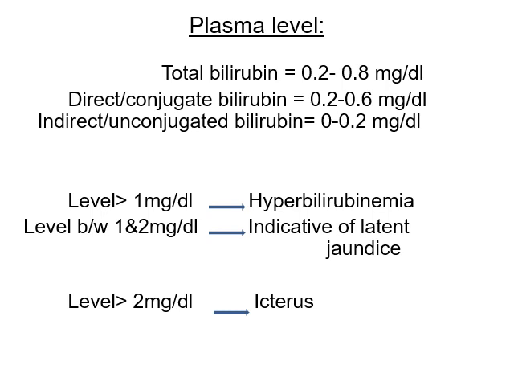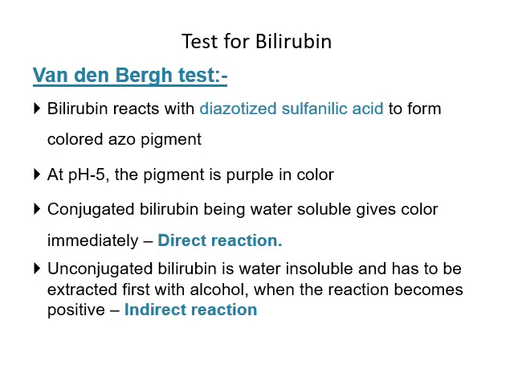When the blood level of total bilirubin exceeds 1 milligram per deciliter, that is known as hyperbilirubinemia. A level between 1 and 2 milligram per deciliter indicates latent jaundice. When the level goes greater than 2 milligram per deciliter, that is known as true jaundice or icterus. I hope this has already been discussed under the liver function test, the Van den Bergh test. This is a basic test to analyze bilirubin in blood. Let me explain the methodology.